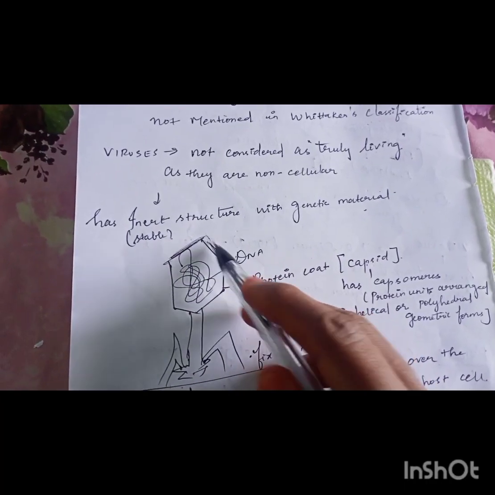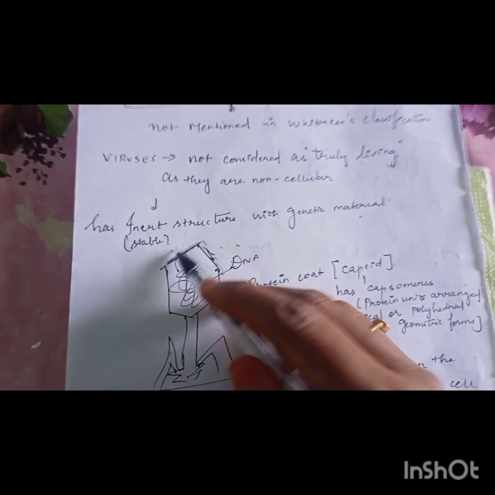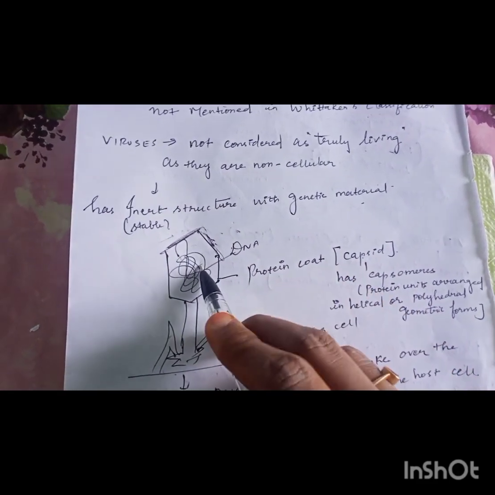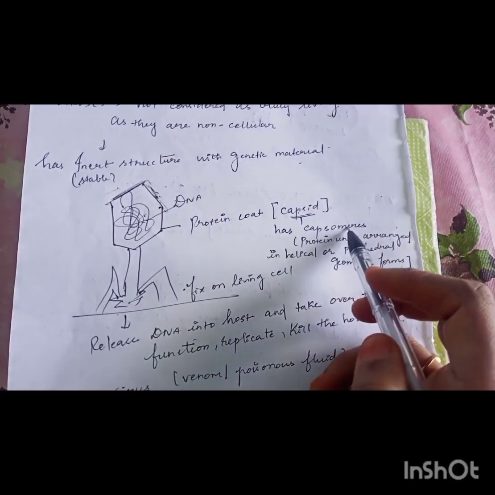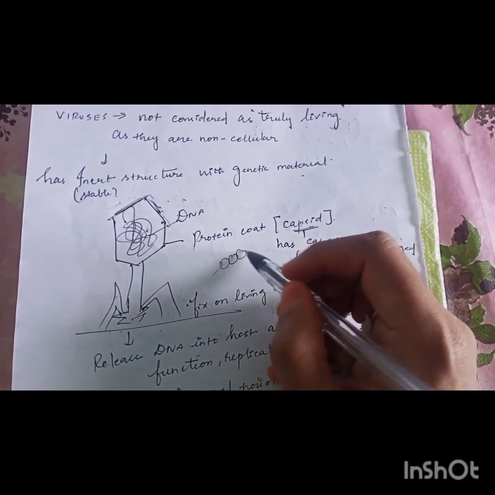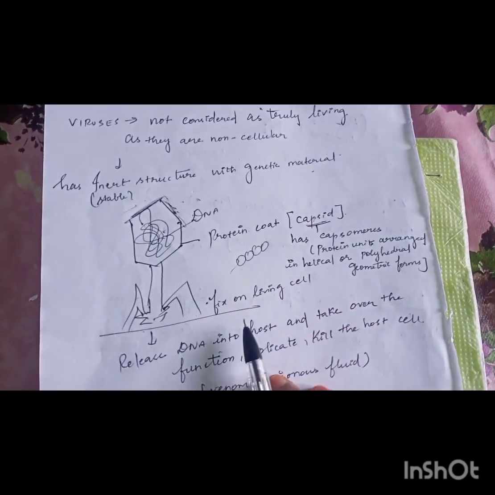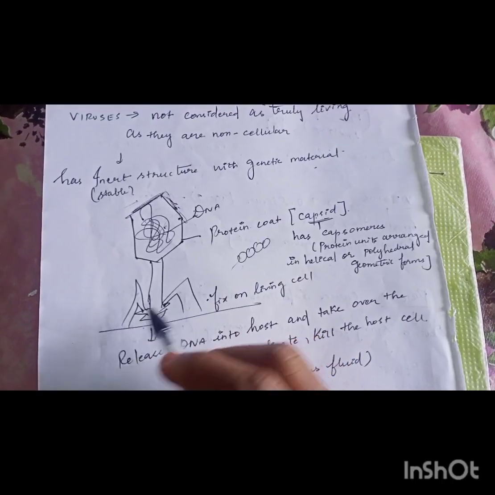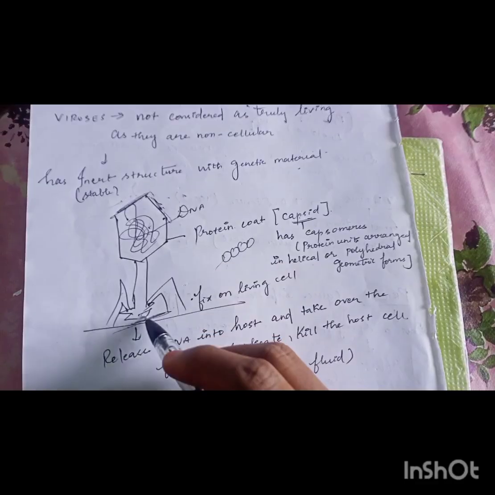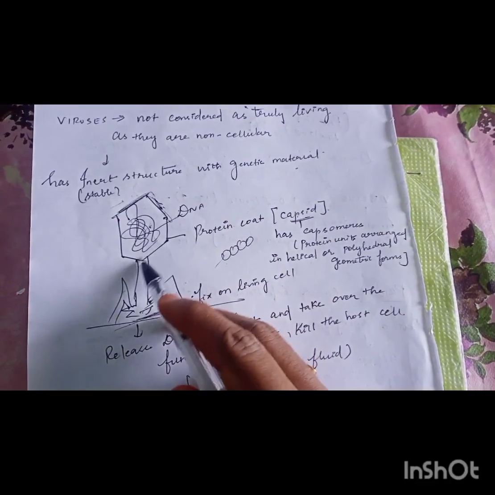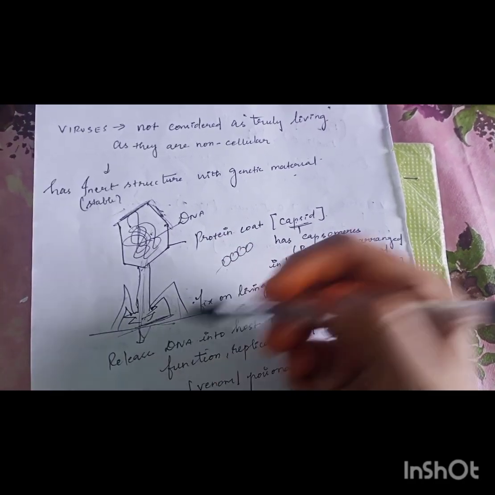Inert means it is very stable; it cannot be collapsed easily. So it is a stable structure, and inside it the genetic material DNA will be present. This protein coat is known as the capsid. It has capsomeres, that is, protein units arranged in a helical or polyhedral geometric form. The collar and neck areas will attach the virus to the host cell, and this area will be opened, and the genetic material will enter the host cell.